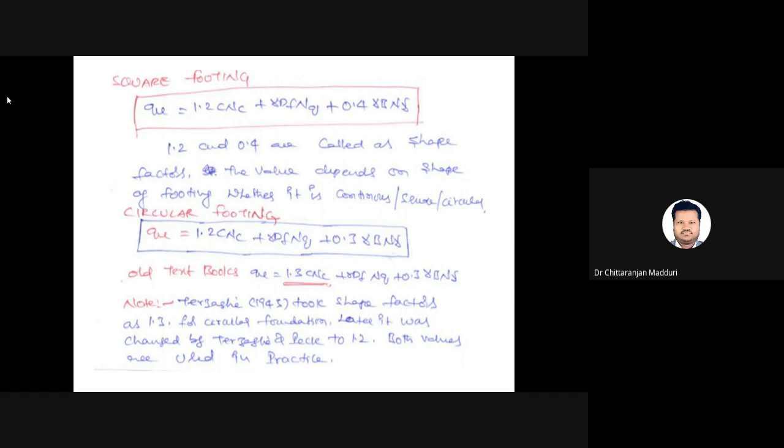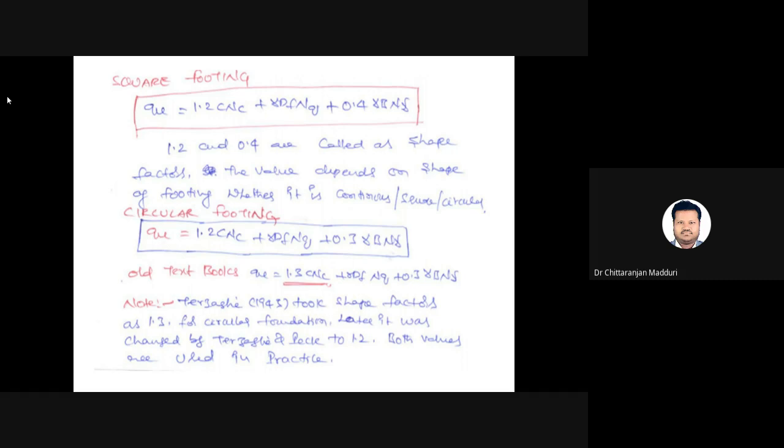In the bearing capacity equation, we have three terms. The first is the cohesion term, with c and Nc. The second term is known as the surcharge term, because the depth of foundation is there: gamma into Df is the surcharge. The third one, gamma B into N gamma, is known as the width term.